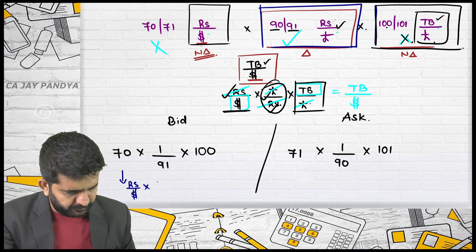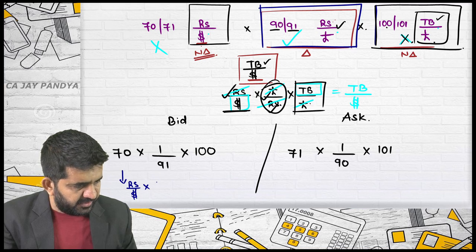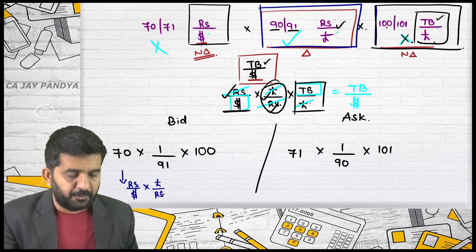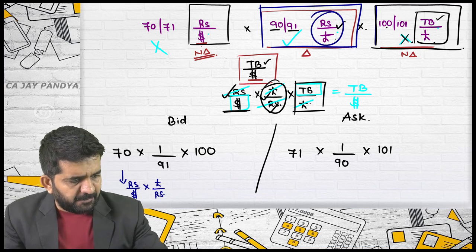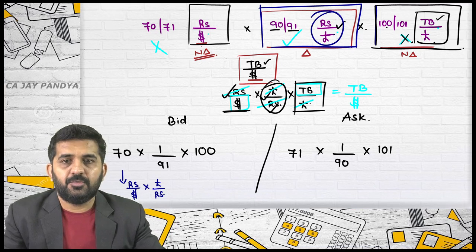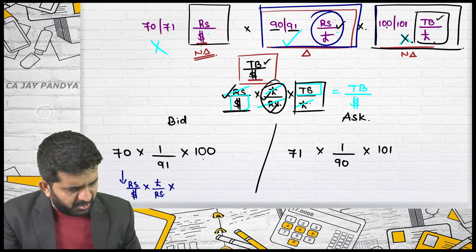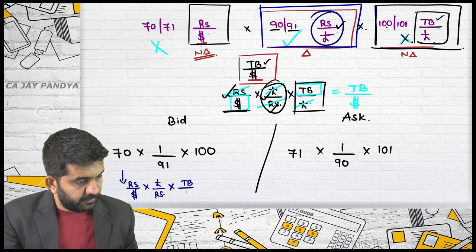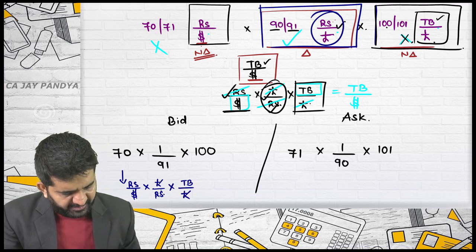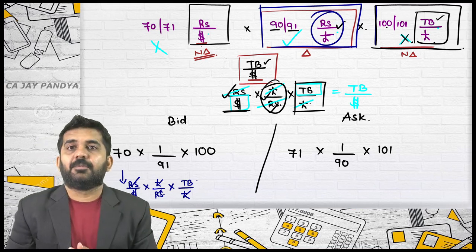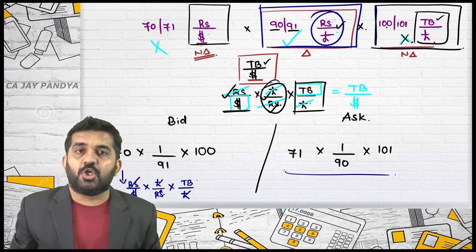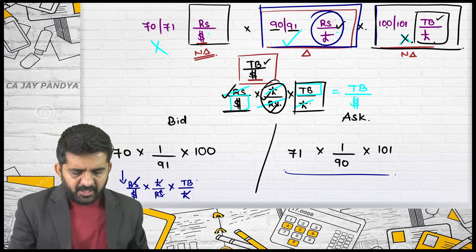It is pound per rupees. You are correct. It is not rupees per pound. The given rate is rupees per pound, but you have reciprocaled it. And what is this 100? 100 is again Thai baht per pound. If you cancel again, you will get Thai baht per dollar. What you have written over here is also same. On this side is also same. So your currency rate will be alright.